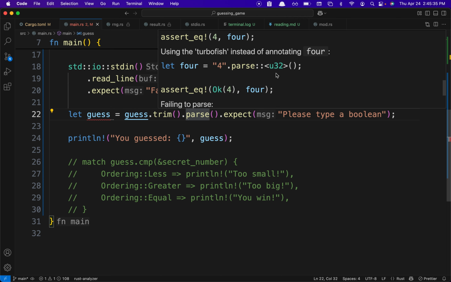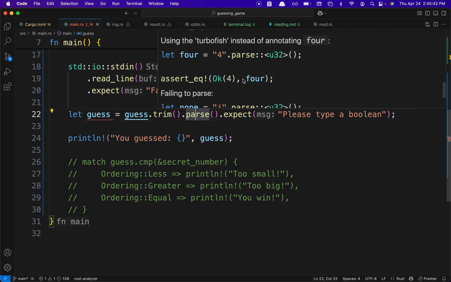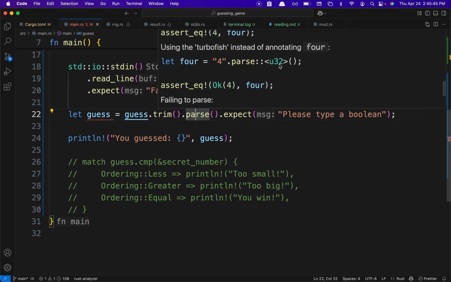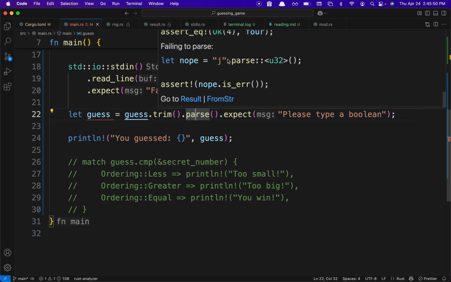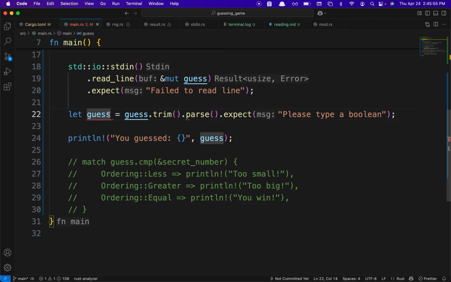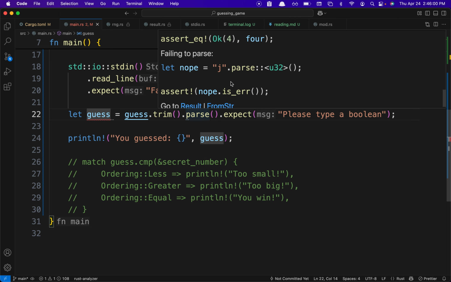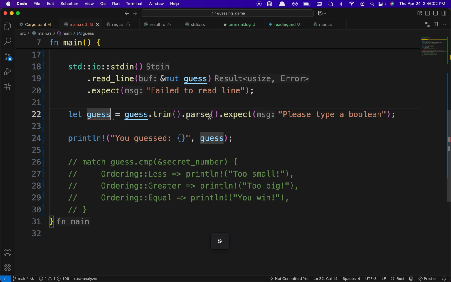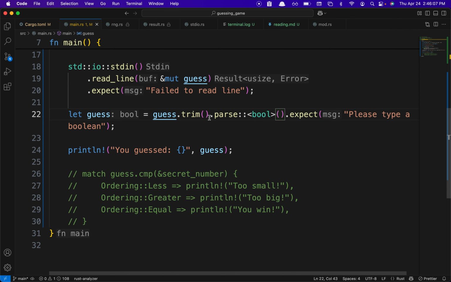Okay, so here we say colon colon, it's called turbofish apparently, and then we say the type here, so it's an unsigned 32-bit. And here also we say unsigned 32-bit and it gives an error. So either this, or I say colon bool, and it's good to go. It says bool from here, right?